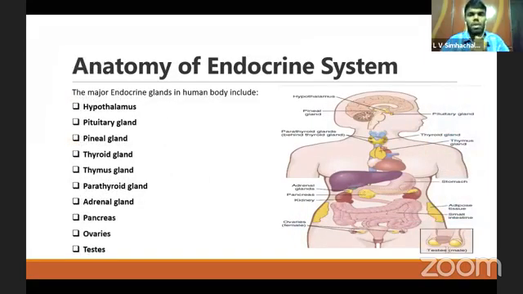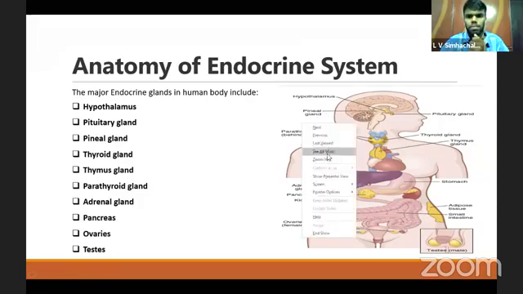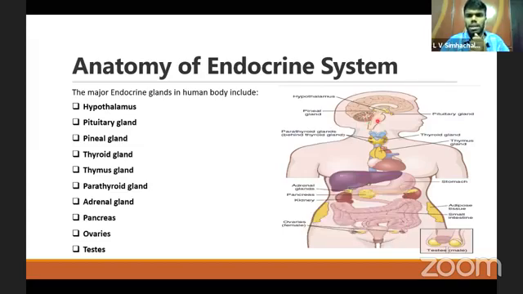Coming to the anatomy of the endocrine system, the major endocrine glands in the body are the pineal gland. This is the pineal gland. This is the hypothalamus. This is the thyroid gland, and these are the four parathyroid glands, two superior parathyroid glands and two inferior parathyroid glands, and this is the pancreas, and these are the two ovaries in females and two testes in males.